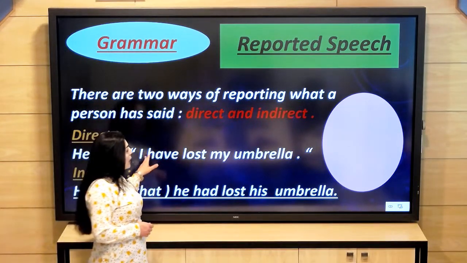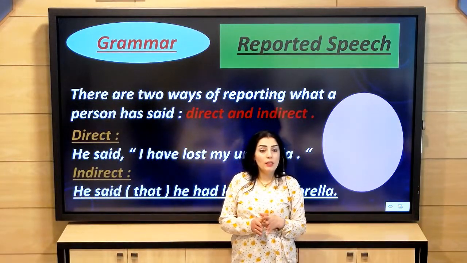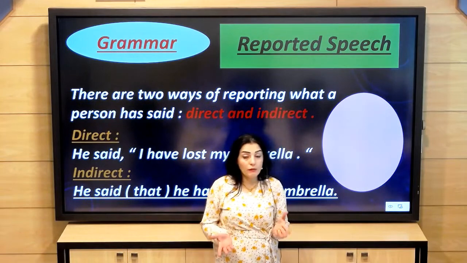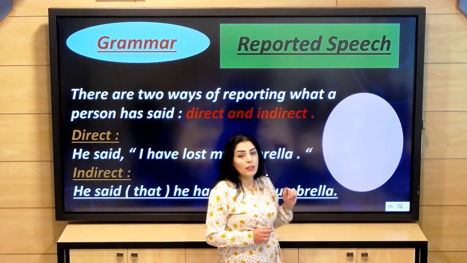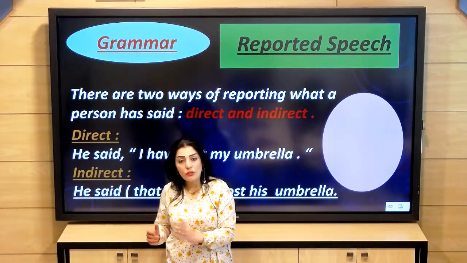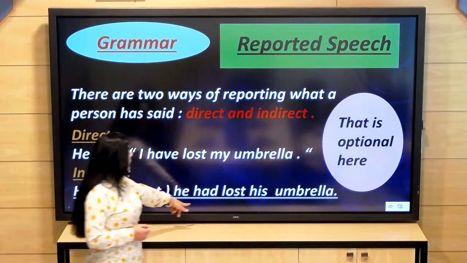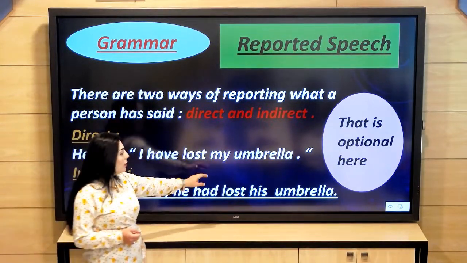So in direct speech, we don't have a change of the tense, but in indirect speech, the tense changes. And in this sentence, that is optional.